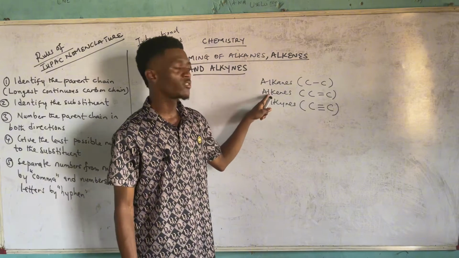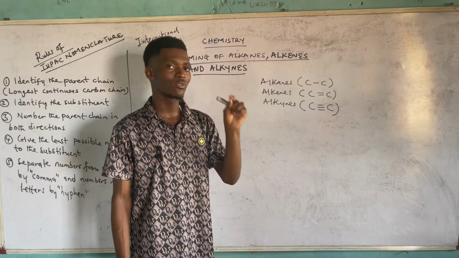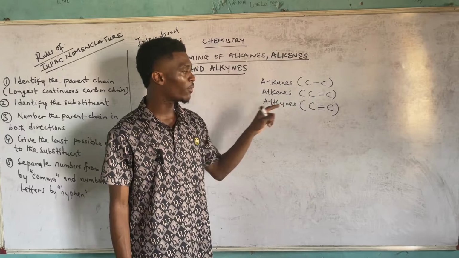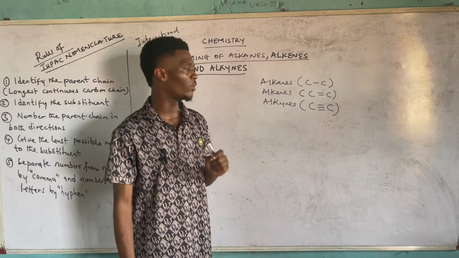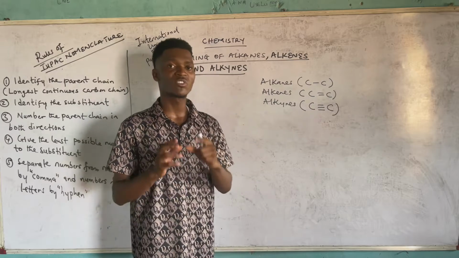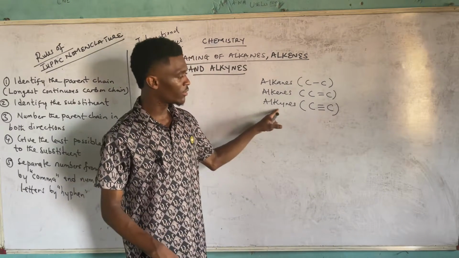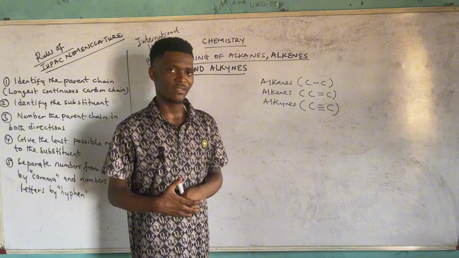Then when you have an alkene structure, you are having carbon-to-carbon double bonds. When you have carbon-to-carbon double bonds in a given structure, you know that that is an alkene molecule. Then when you have carbon-to-carbon triple bonds in a given structure, you can tell that that is an alkyne molecule.